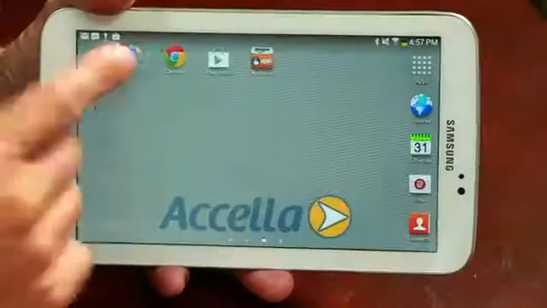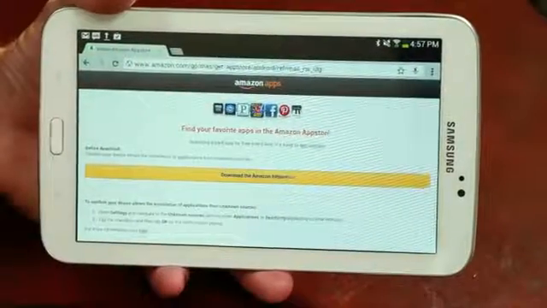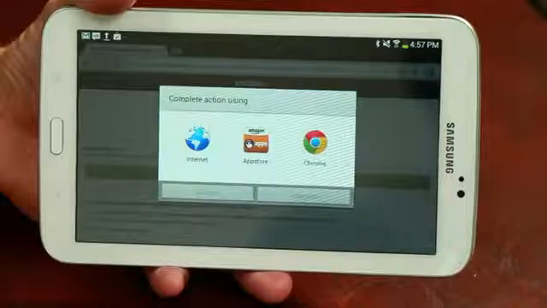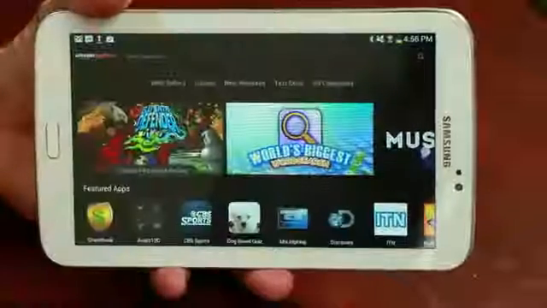The next step is to open up your browser and navigate to amazon.com/get-app-store. Click the link to download the Amazon App Store and follow the instructions to install the Amazon App Store app. Once you have the application installed, open it and it will request that you log in. Log in with your Amazon credentials.